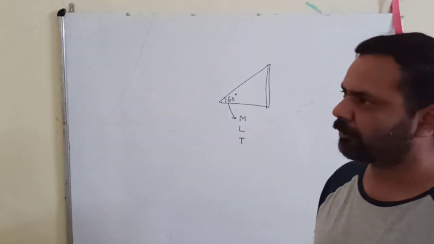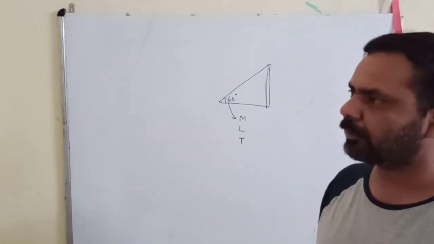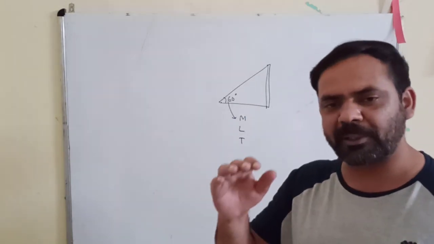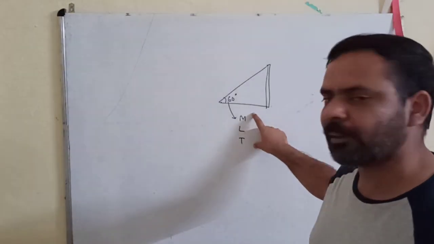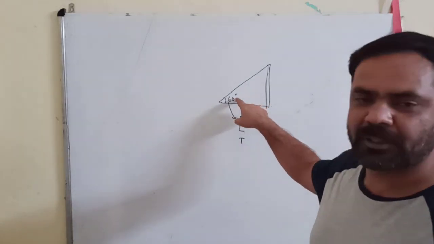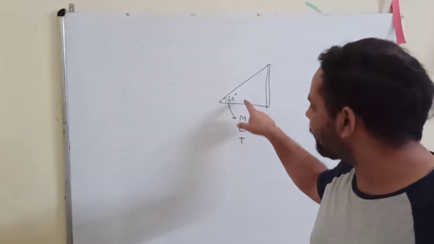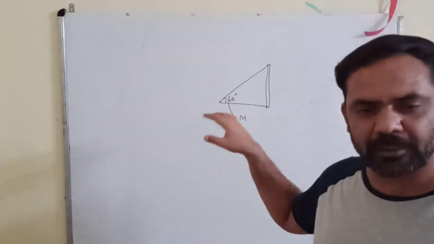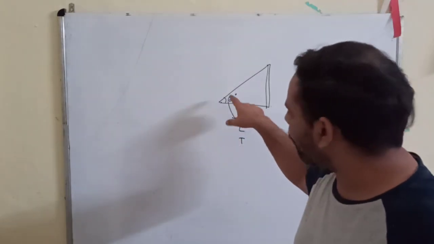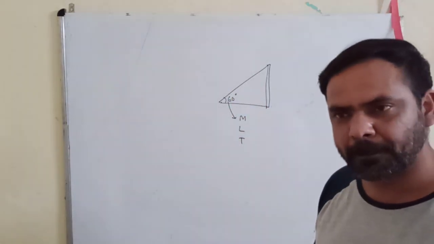But sir, it can be converted into radian. So beta, radian is the unit. What we are talking about, dimension is related to these fundamental quantities. You tell me how much mass is there in a 60 degree angle. How much length is there? How much time is there? Can you say that these quantities are involved in the measurement of angle?